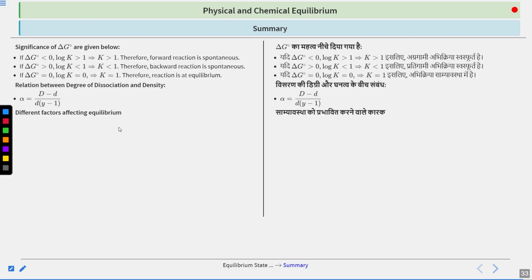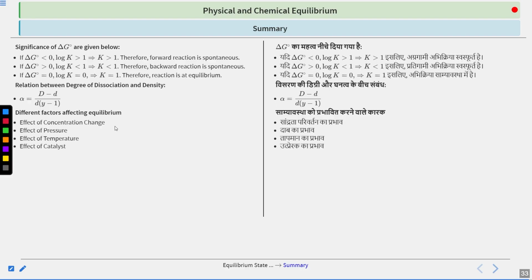What are the different factors that affect equilibrium? First is concentration. If you increase the reactant concentration, then the reaction will move in the forward direction. If you increase the product concentration, then the reaction will move in the backward direction, and vice versa. Similarly, if you increase pressure, then the reaction will proceed in the direction which has fewer moles, because pressure is directly proportional to the number of moles. If you increase the temperature, then an endothermic reaction will move in the forward direction, and an exothermic reaction will move in the backward direction.